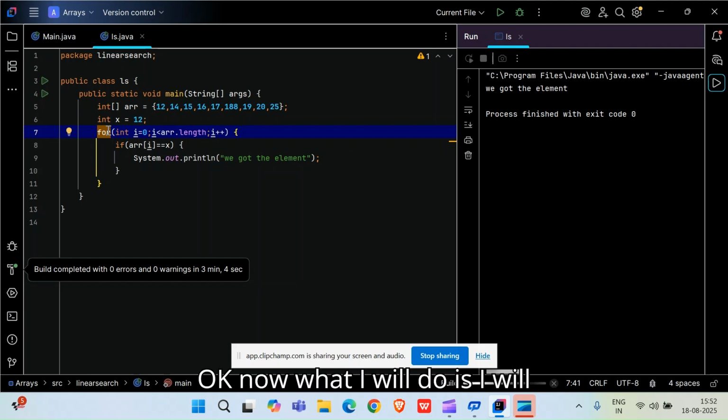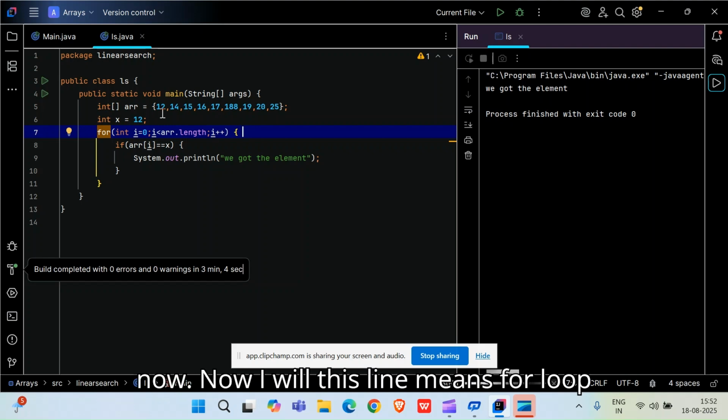Now I will traverse this array and try to find whether the element I have declared at the top exists inside the array or not. I will go to each and every element in the array, and I will find whether this particular number x equal to 12 is present inside this array or not.